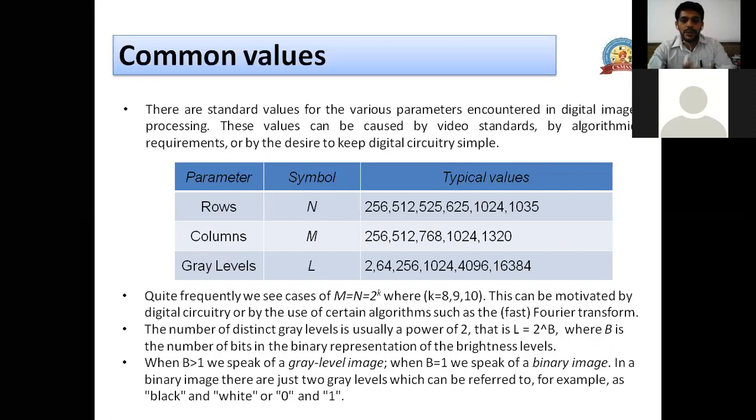If you have any doubts, please ask. Have you understood the concept of visual information first? Next, the definition of digital image processing in terms of mathematics, of course. And third, the common values. Any doubts?